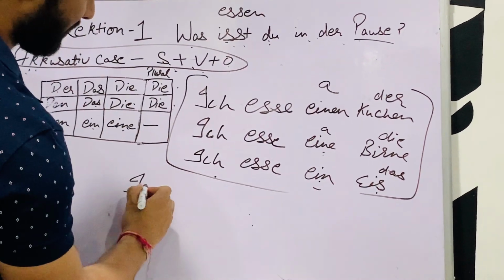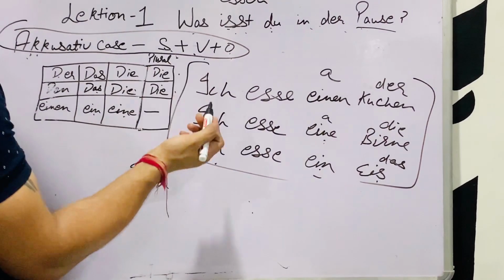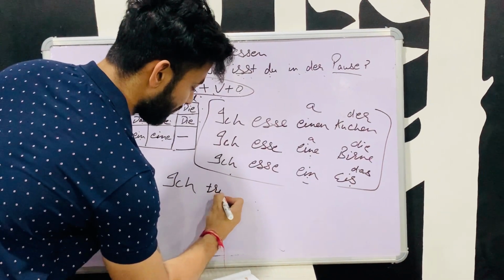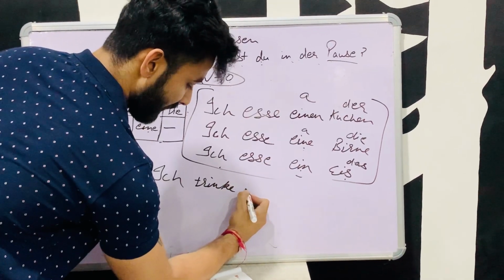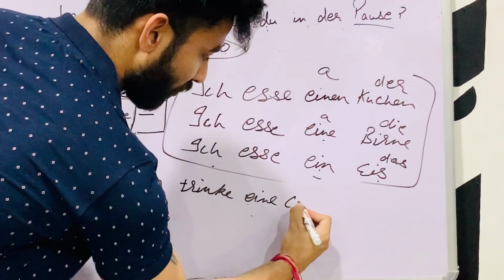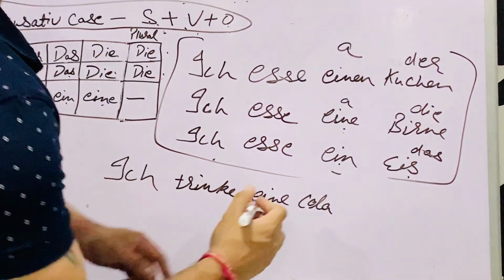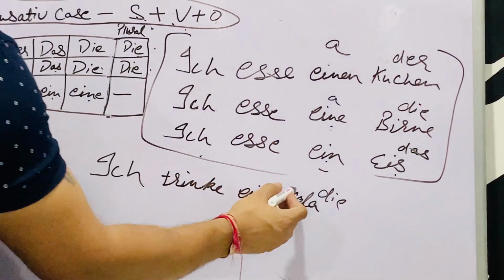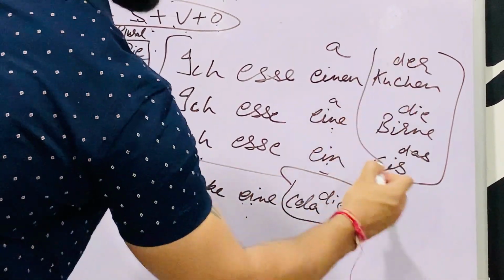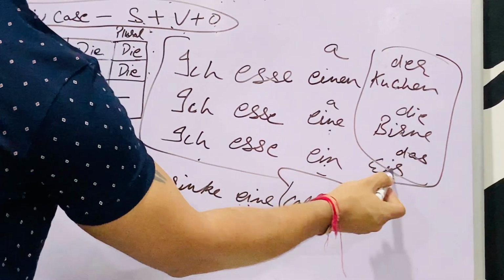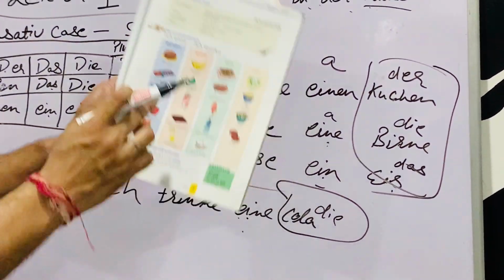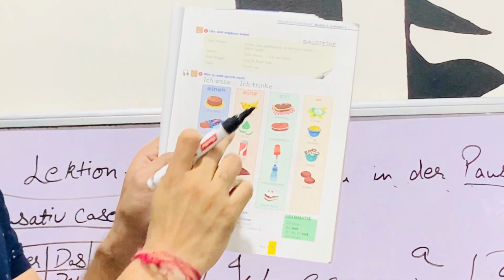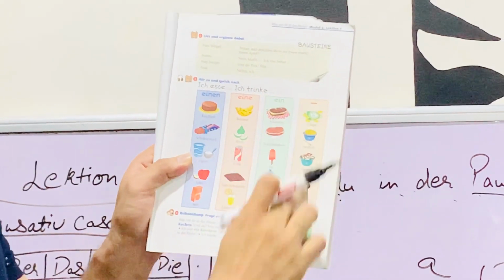And same as in trinken. Everyone knows what is trinken? Trinken is to drink. So ich trinke eine Cola. The article of Cola is die. That's why we use eine here. You have to learn the article of every object. Kuchen, Birne, Eis, Cola. You have to learn this page. Here it is der, die, das, and the plural.